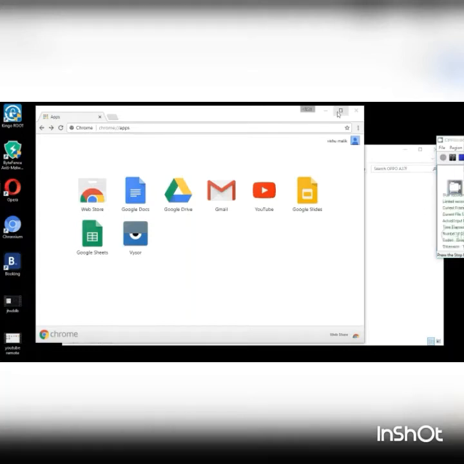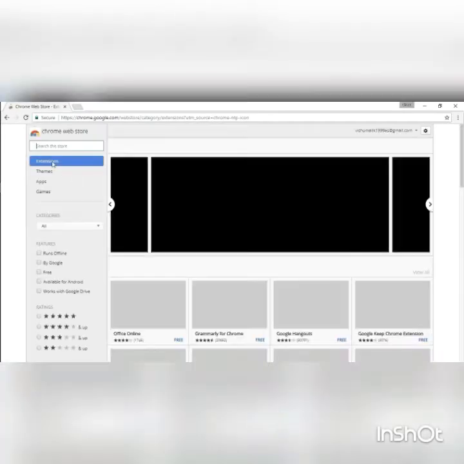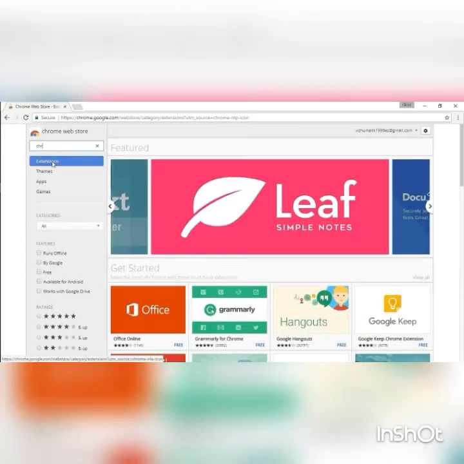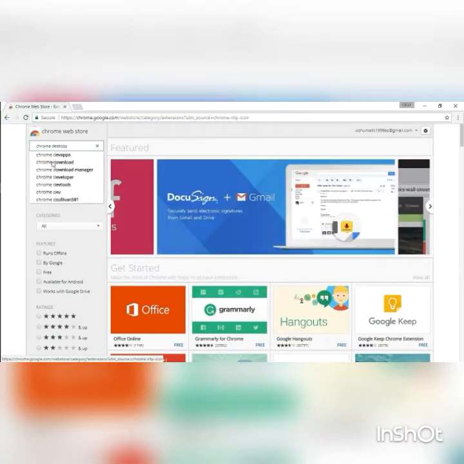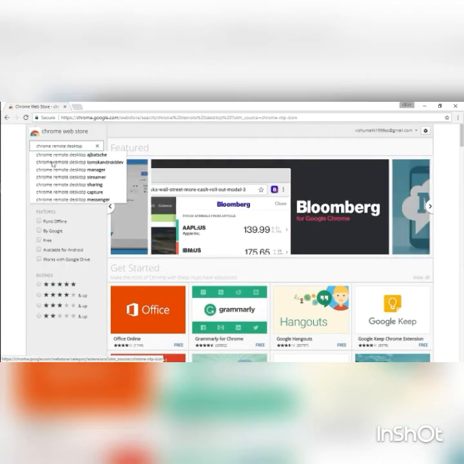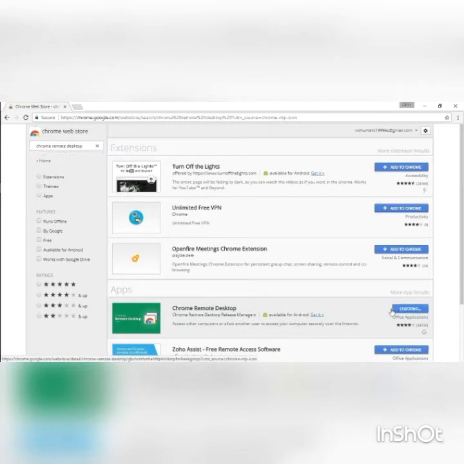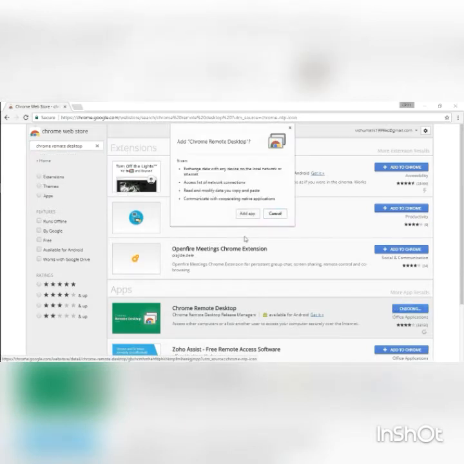Hi everyone, as you can see, I have started Google Chrome, and in Google Chrome, you have to open the Web Store. And now in Web Store, search for Chrome Remote Desktop. It is an app by Google Chrome for unrooted devices. And now you can see the option is there, add to Chrome. I am adding it to the Chrome, and now a dialog box, add app.